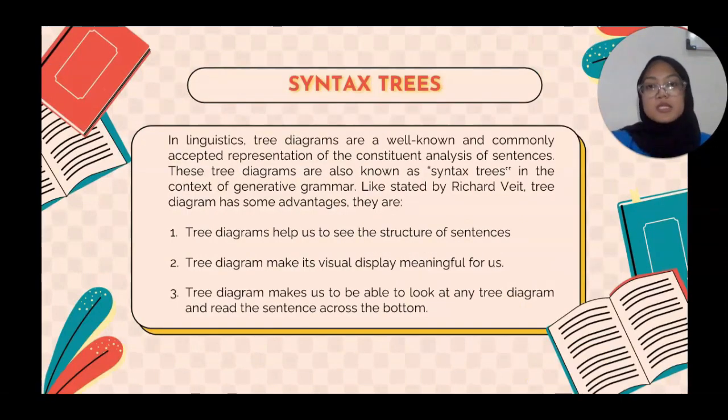Syntax tree. In linguistics, tree diagrams are a well-known and commonly accepted representation of the constituent analysis of sentences. These tree diagrams are also known as syntax trees. In the context of generative grammar, like that of Richard Fate, tree diagrams have some advantages. First, a tree diagram helps us to see the structure of a sentence. Second, a diagram makes a visual display meaningful for us. And the last is that a tree diagram makes us able to look at any tree diagram and read the sentence across the bottom.